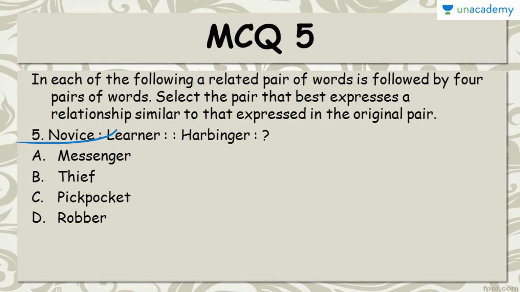So a novice is someone who doesn't know something, who is trying to learn, and therefore he's a learner. A harbinger is someone who brings something, who acts as a messenger only, who brings some messages. Therefore, A messenger is the right answer. This is the meaning. Harbinger means messenger.